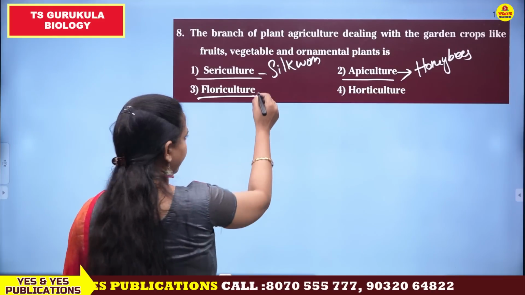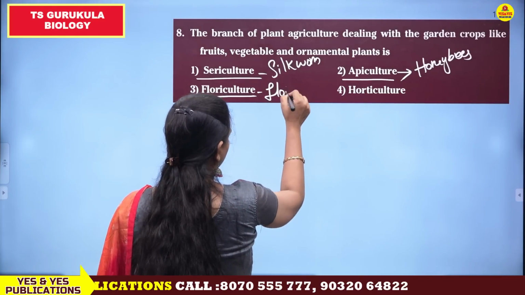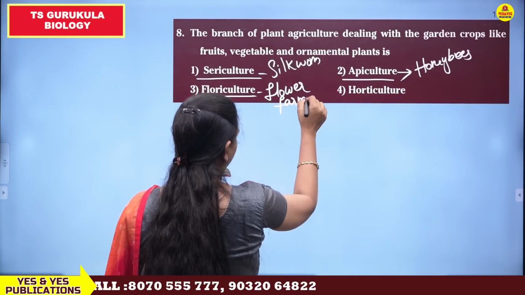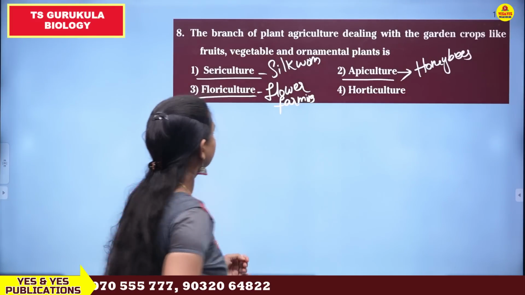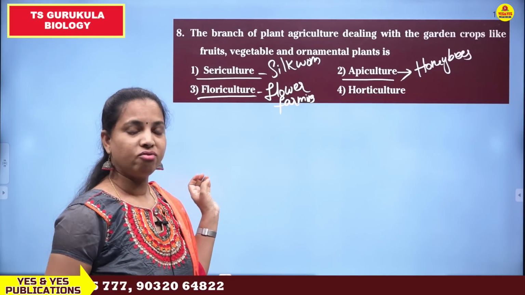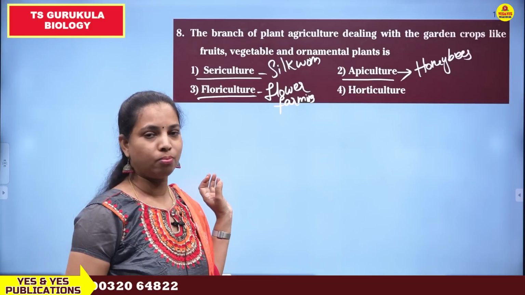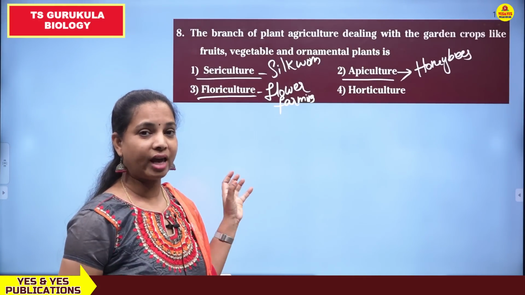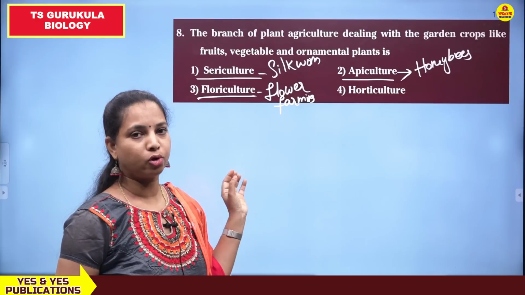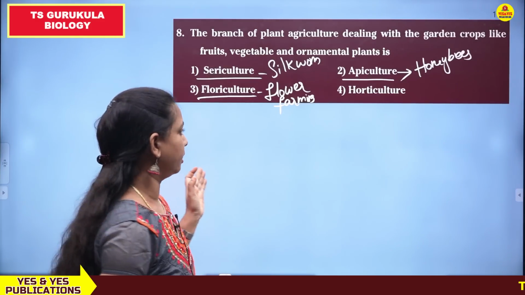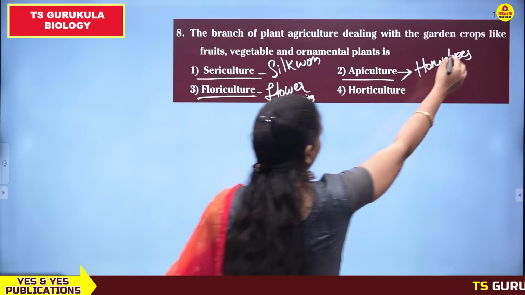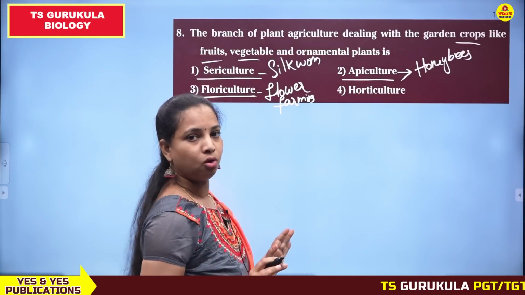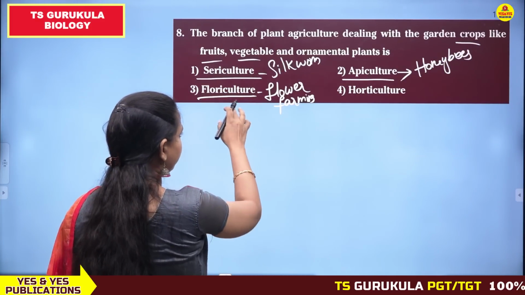Floriculture is also known as flower farming. In floriculture, what is produced are flowers, different types of flowers like pot plants, hanging plants, or cut flowers. Different types of flowers are produced in this floriculture technique. Therefore the garden crops like fruits and vegetables are not produced, only flowers are produced in floriculture.